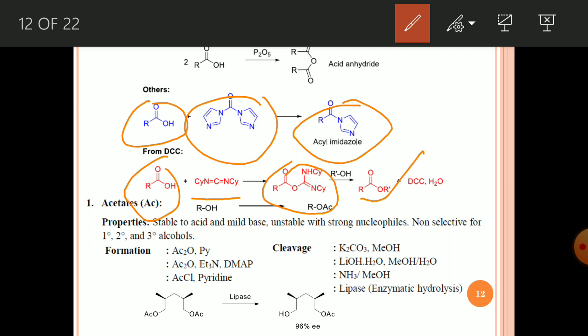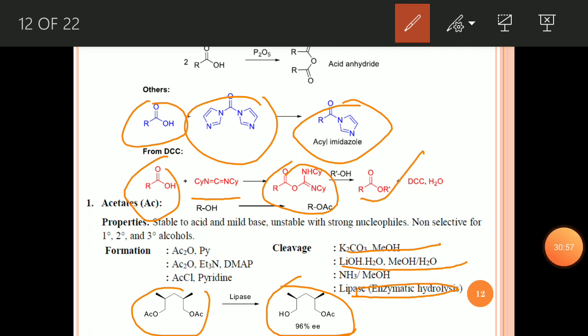Any basic condition under a protic solvent will give acetate deprotection, for example potassium carbonate in methanol, lithium hydroxide in methanol, or ammonia in methanol. Another method is lipase, which we can also use for the hydrolysis of acetate. One example given here: this diacetate compound can be hydrolyzed using lipase for selective hydrolysis of one acetate, so that you get the enantiomerically pure compound, in 96% enantiomeric excess.